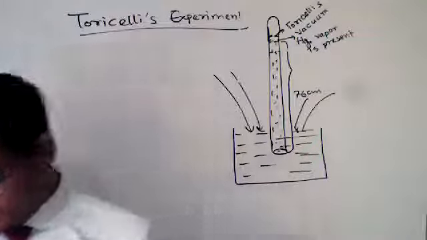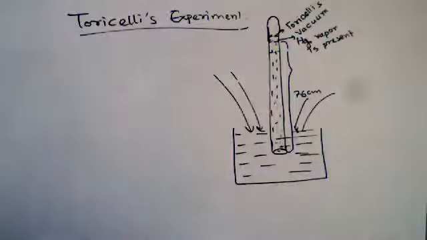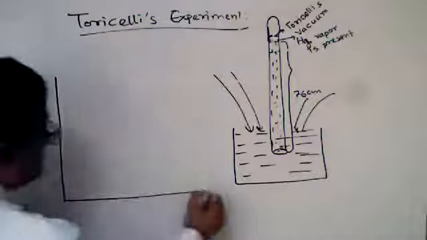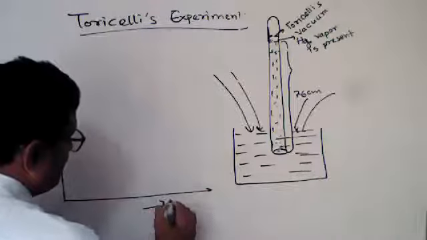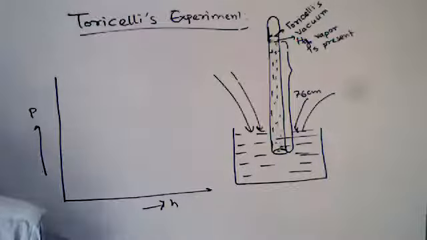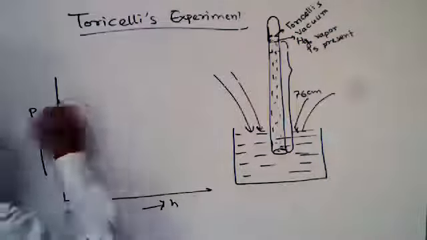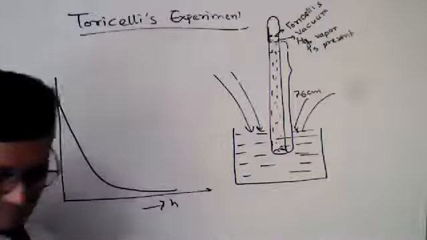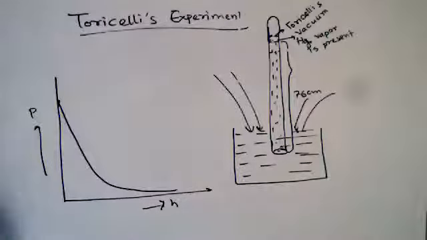Do you understand? Okay, suppose the graph is height versus pressure. This is the height and this is the pressure. Initially it is maximum here, then it will be minimum, and it's not zero. This is the graph for height and pressure.